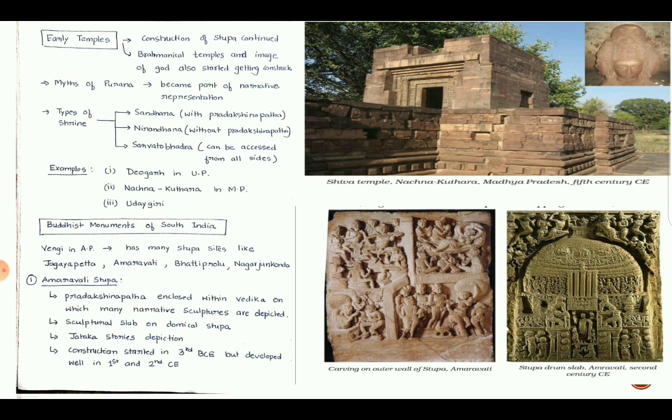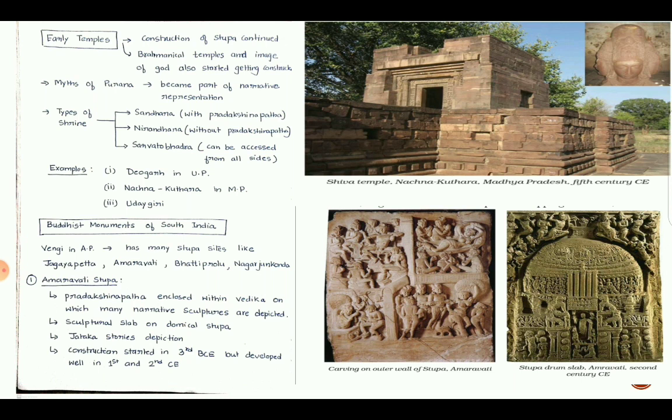They have some unique features as different from the North Indian stupas. Let us see the features. Number one, Amravati Stupa. The Pradakshina Path is enclosed within Vedika on which many narrative sculptures are depicted. So the Pradakshina Path around the Amravati Stupa was covered by Vedika, and the walls of Vedika were decorated with different sculpture.